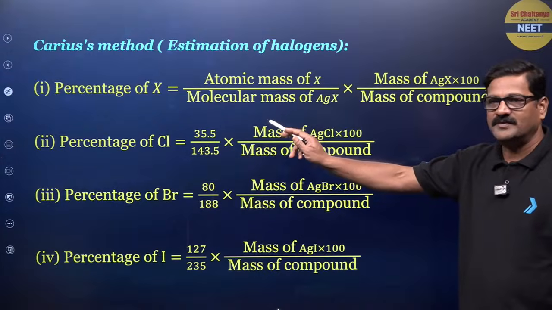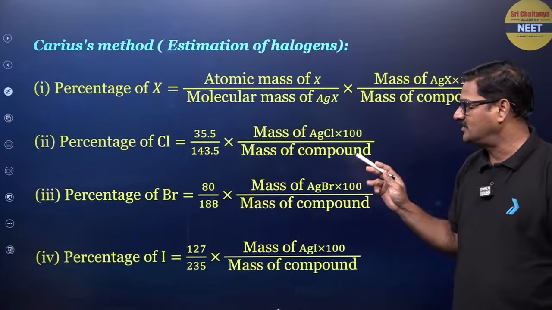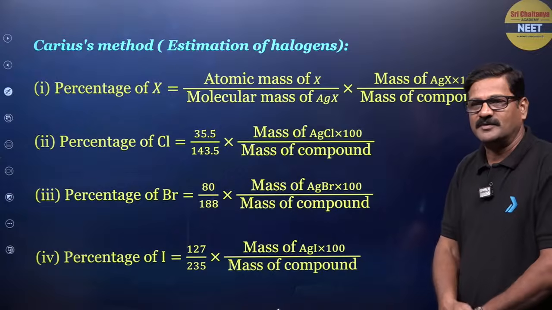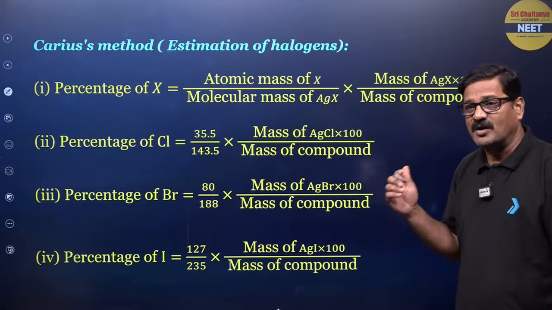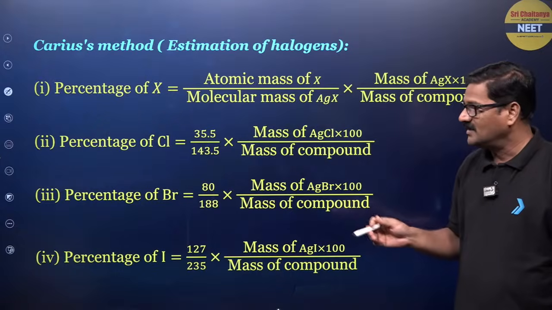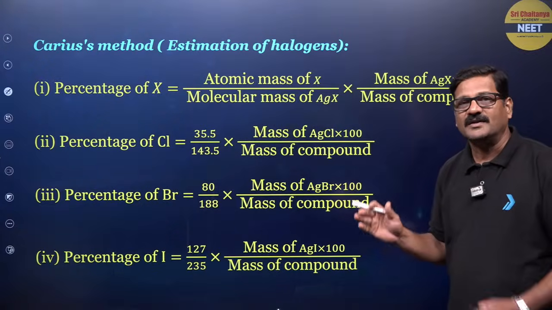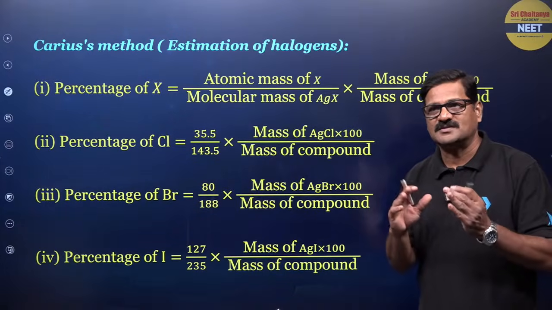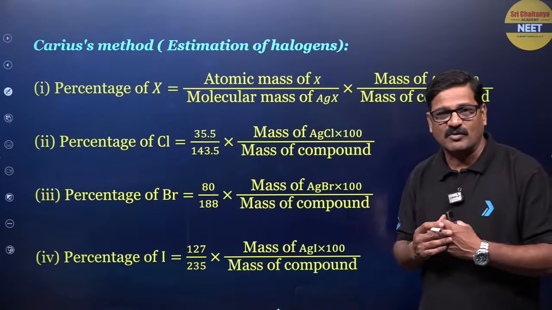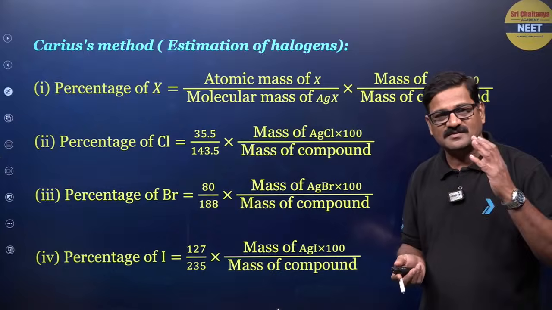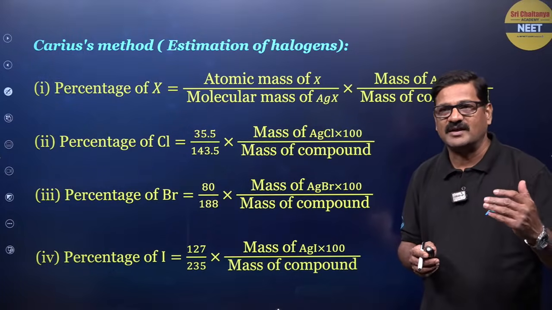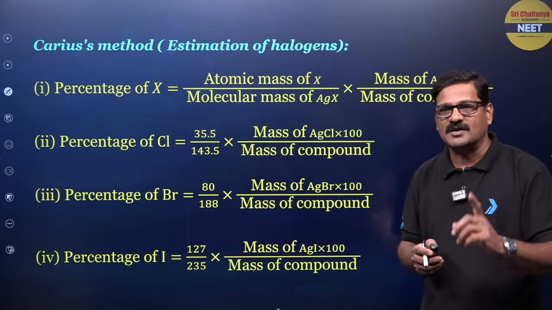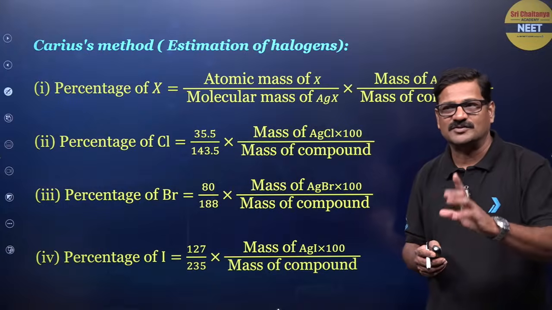Percentage of chlorine is 35.5 upon 143.5 into mass of AgCl upon mass of compound into 100. Why 143.5? That is the molecular mass of silver chloride, right? And percentage of bromine is 80 by 188, so AgBr's molecular weight is 188, into mass of AgBr upon mass of the compound into 100. And percentage of iodine is equal to 127 by 235, where 235 is the molecular weight of silver iodide, into mass of AgI upon mass of the compound into 100.